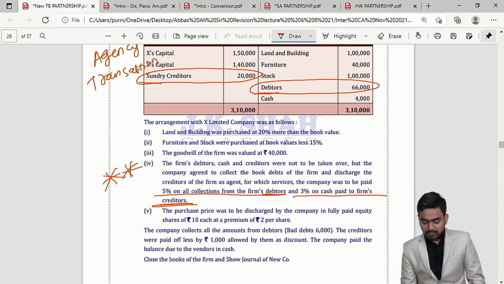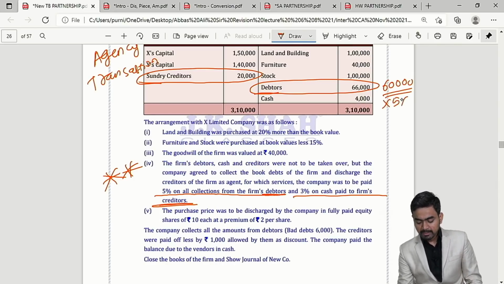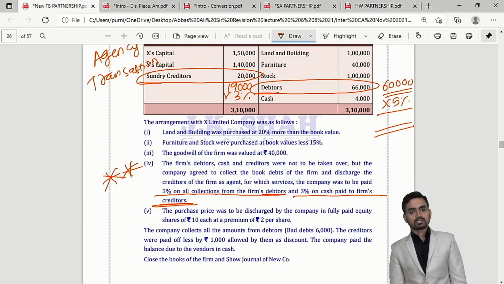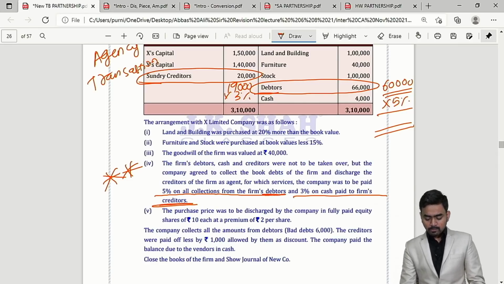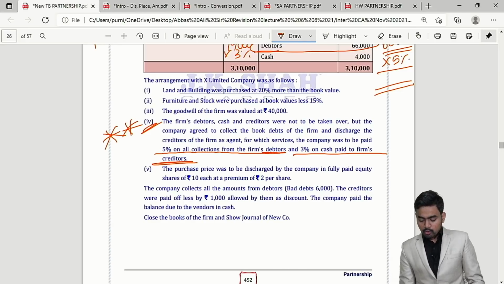So over here, if you check this adjustment, we have realized 60,000 rupees because there is some bad debts of 6,000. So on 60,000, 5% company will take commission, and instead of making payment of 20,000, company paid 19,000. On that, company will charge 3% commission. Clear? So here agency transaction is important and adjustment number 4 is important.